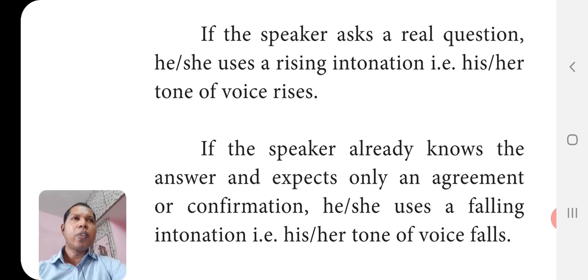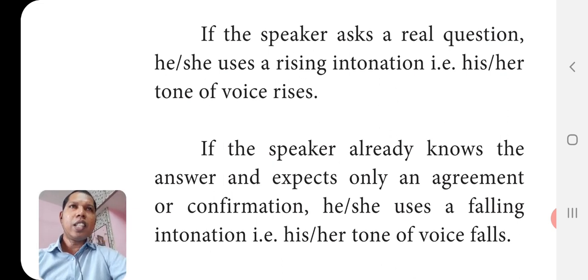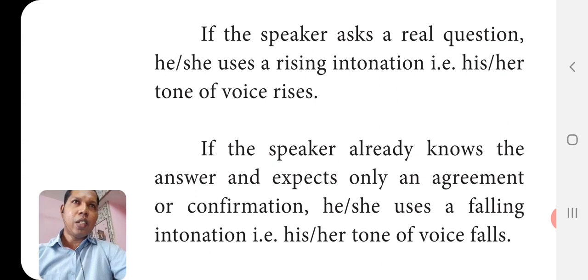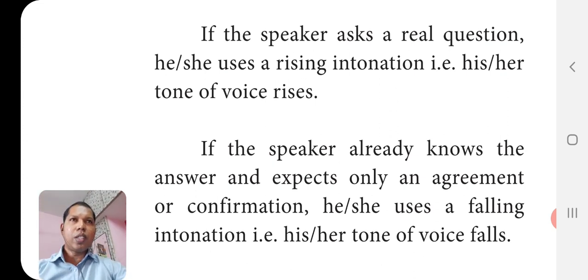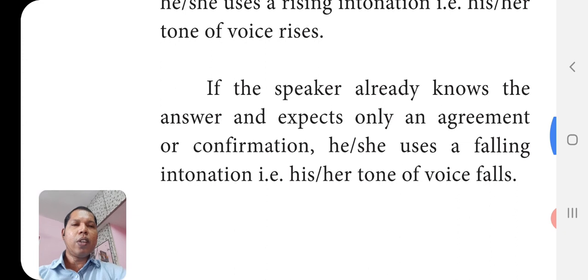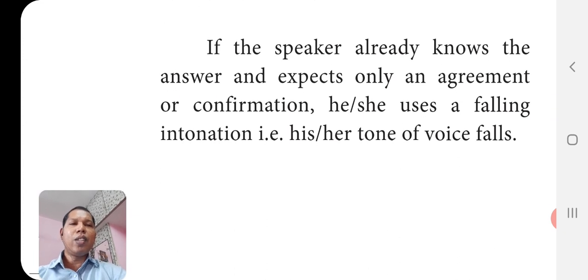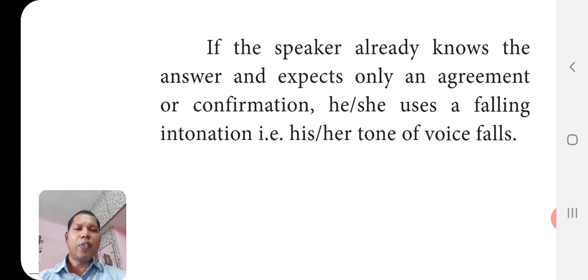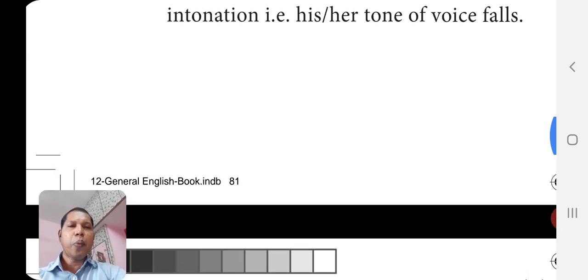For example, isn't he? When we use that question tag, you can feel it going from up to down. The intonation, the stress will be coming from up to down. So she uses a falling intonation when it is used only for confirmation. Okay, nice.